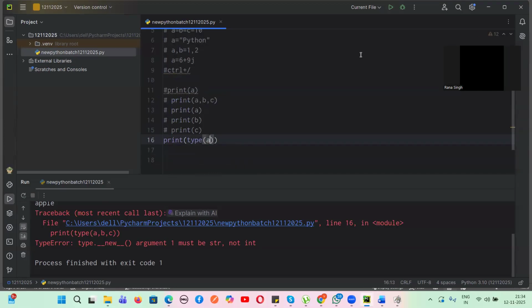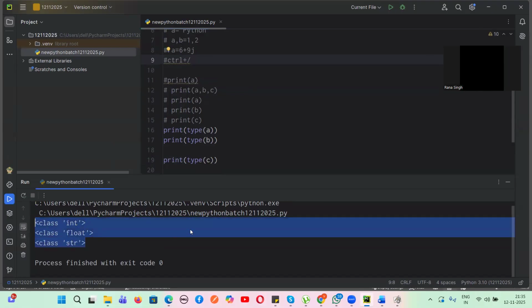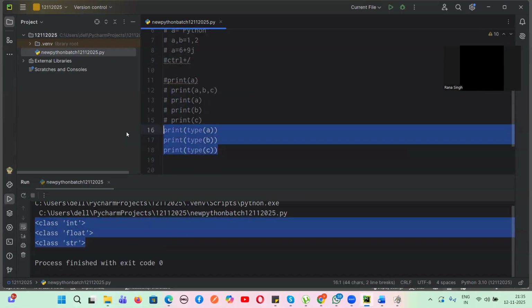If we want the type, we have to take individually. Let's suppose I want the type of A, I'll have to take it, it is integer. If I want the type of B, I will have to put the B. If I want the type of C, I will have to put the C. What is the type of C? String. Let us just see the output. Int, float, and string. Yes or no? Very good.